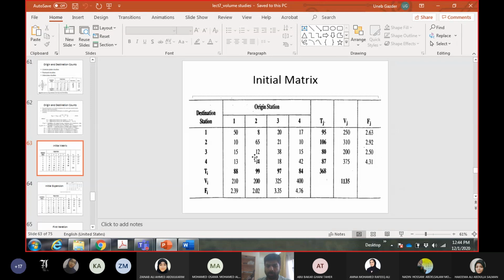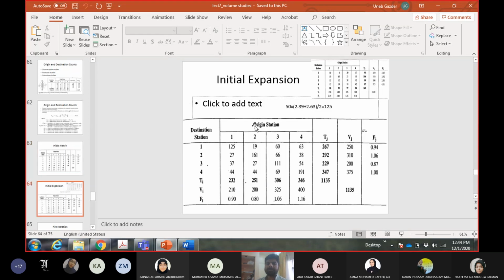So you have to do it for this whole matrix. Okay, this whole 4 by 4 matrix, so 4 by 4 means 16, right? 16 values must be converted like this. Okay, so we have done that, and this is the new matrix now. So you can have plus minus 1 difference, no problem, because of rounding off, no big issue. Okay, so these are the new values.